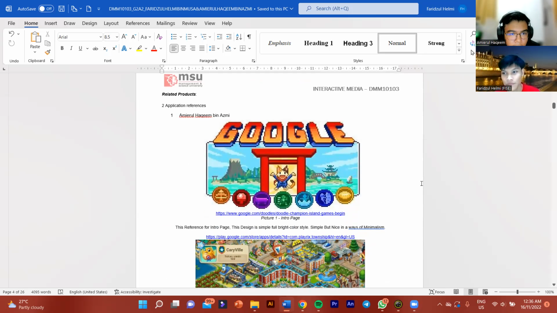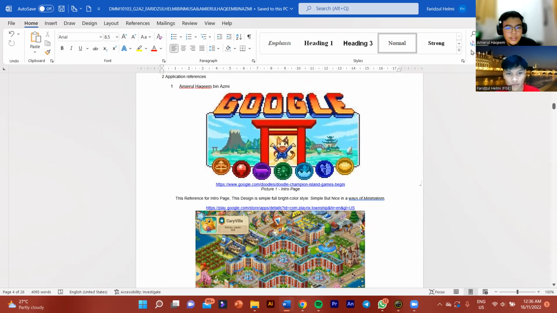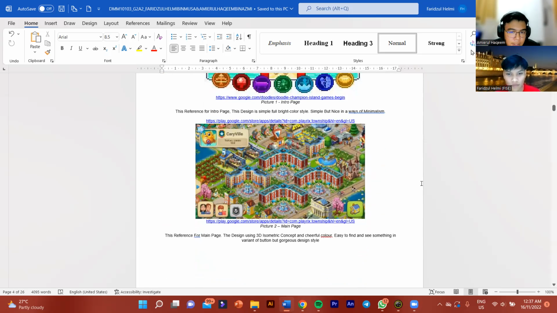So this is my related product, the reference for the design. So the first one, for picture one, is the intro page. This reference for intro page, this design is simple and full of bright color style. Simple but nice in a way of minimalism.